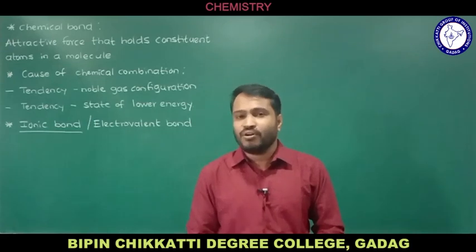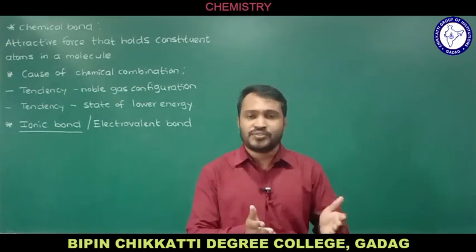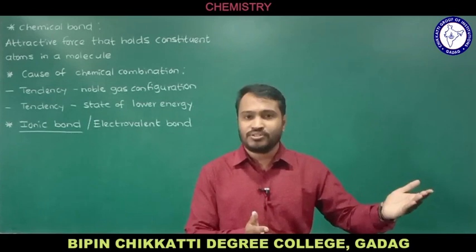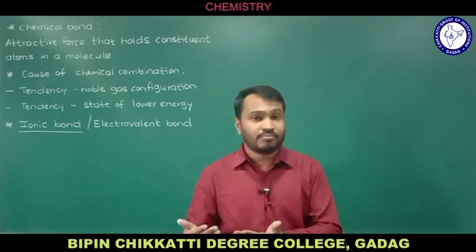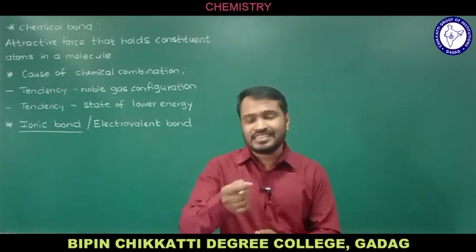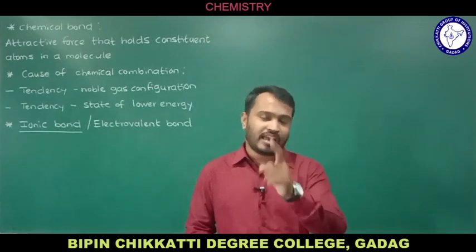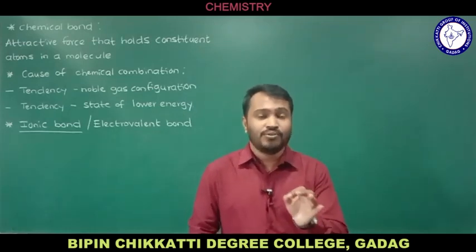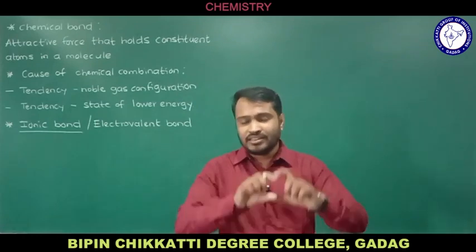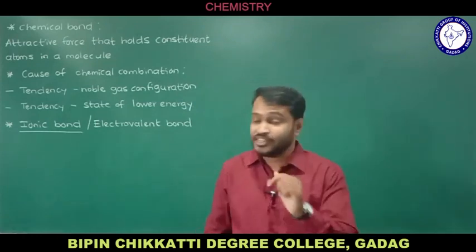So a chemical bond formed by the transfer of one or more electrons from one atom to another atom, to attain a stable state of less energy, we call an ionic bond or electrovalent bond. The keyword is that there will be a transfer of electrons.